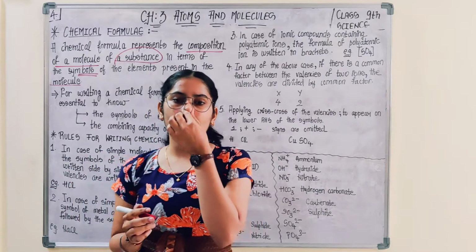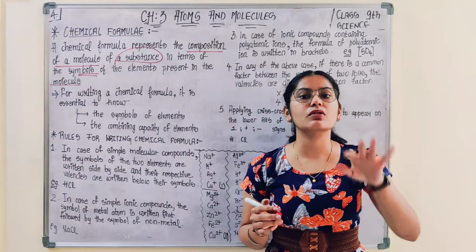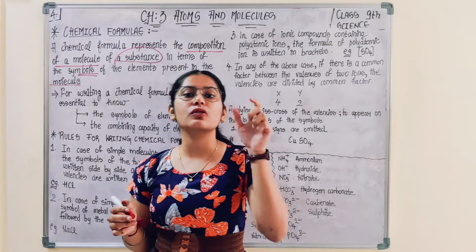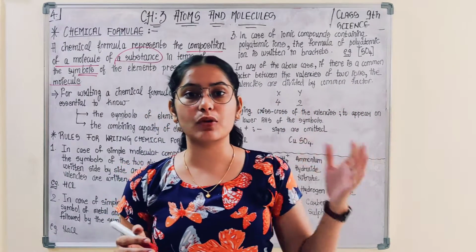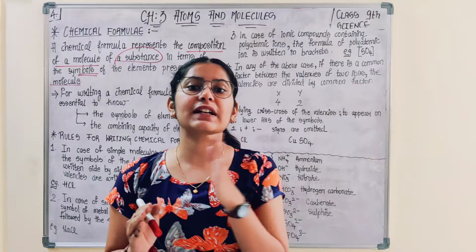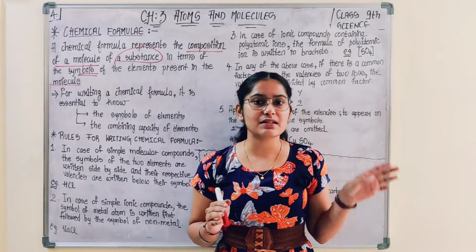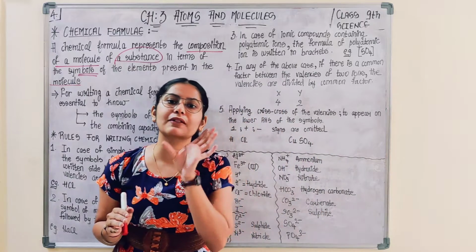We have already gone through the symbols of some elements. I also asked you to go through the symbols given in the textbook in tabular form, and using these symbols you can form the formula for molecules.